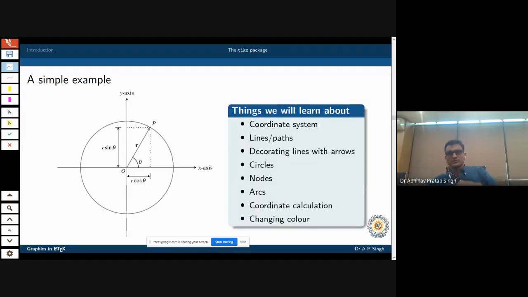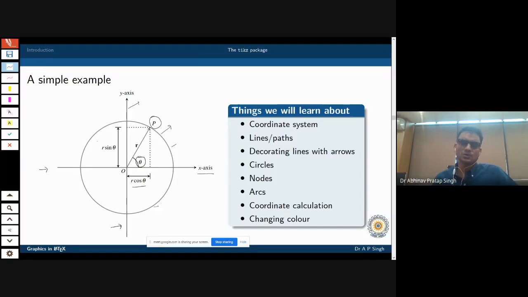So what we are going to do is create this simple figure. What does this figure contain? It contains these two axes, the x and y axis. It contains labels like these. It contains straight lines, and their colors are different. For example, this color may be different, this color may be different. You can see this angle is also there, a circle is there, all these things are there. So we will see how to create this simple looking diagram.